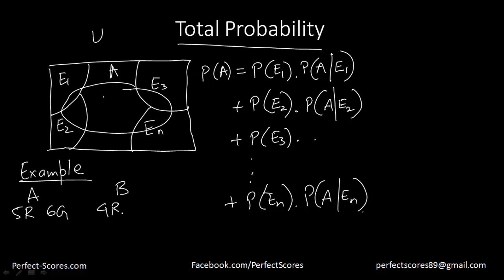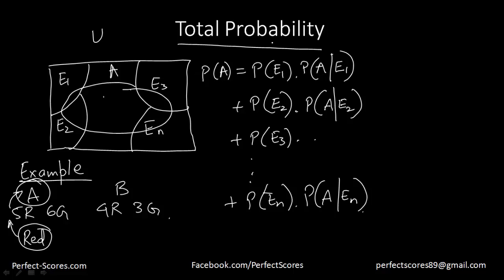This has 4 red balls and 3 green balls. I say, what is the probability of getting a ball from bag A such that the ball I've got is a red ball? So I'm actually going back. I know that the ball I've got is a red ball and I want to find out the probability that the ball belongs to bag A.